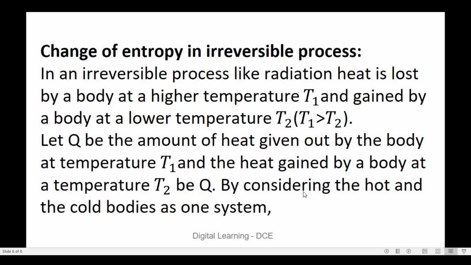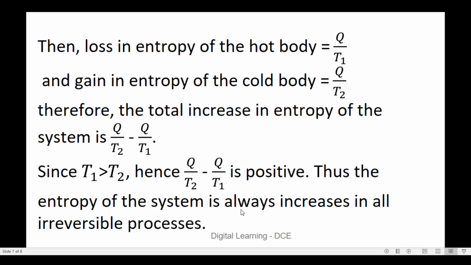By considering the hot and cold bodies as one system, we can write the loss in entropy of the hot body as Q by T1 and the gain in entropy of the cold body as Q by T2. Therefore the total increase in entropy of the system is given by Q by T2 minus Q by T1.